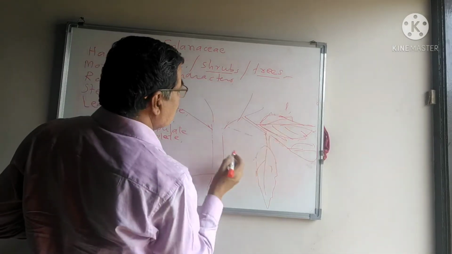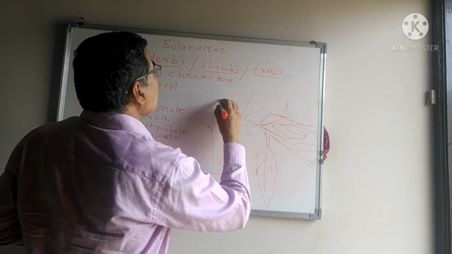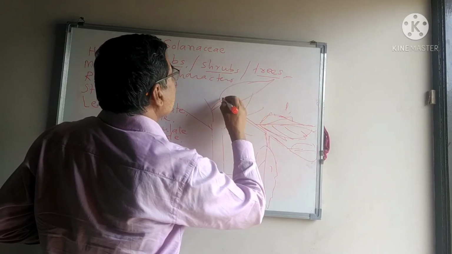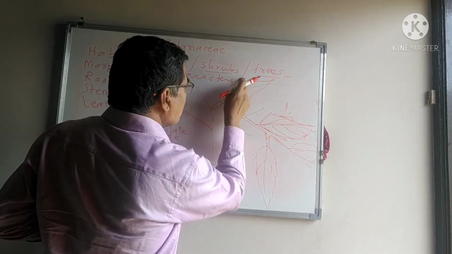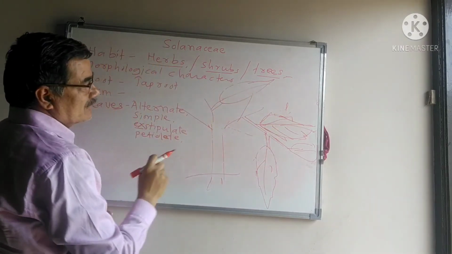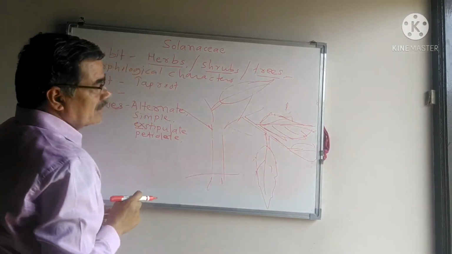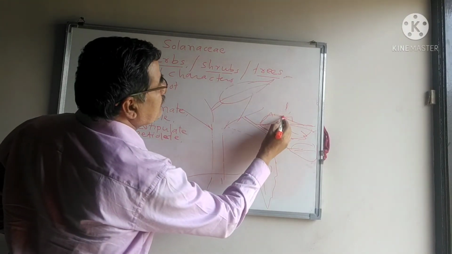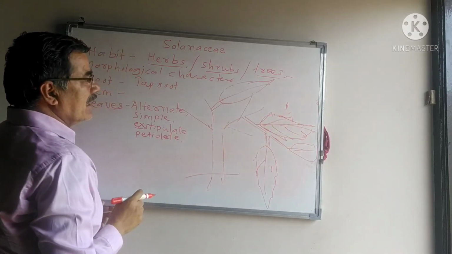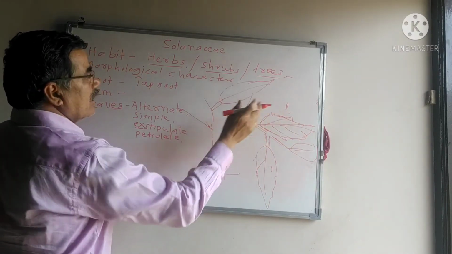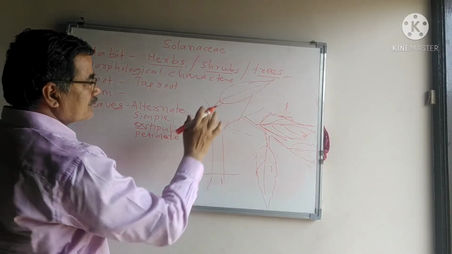In some plants, the leaves are entire. Lamina is not dissected into many segments, but in some plants, the lamina is dissected, known as dentate. Lamina is entire or dentate.